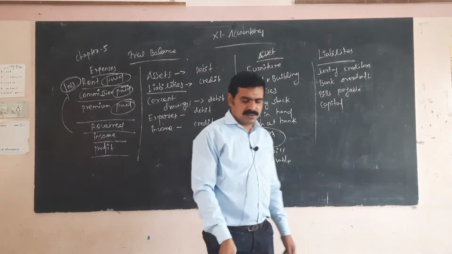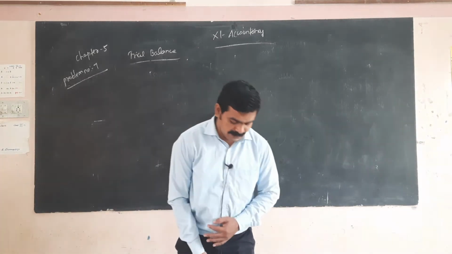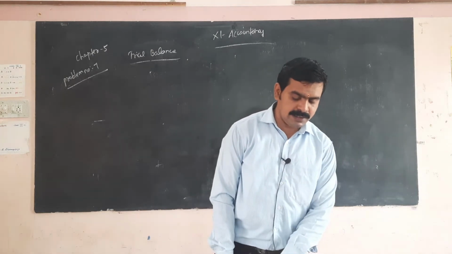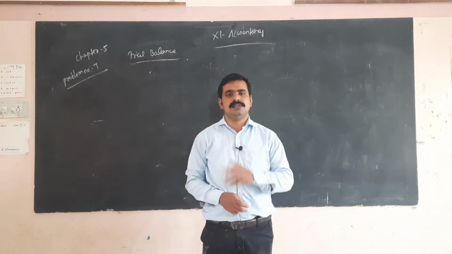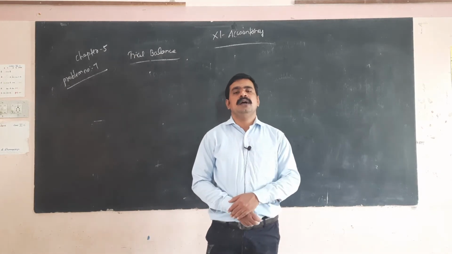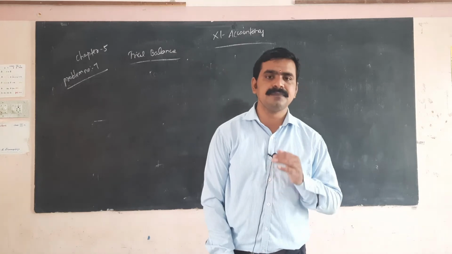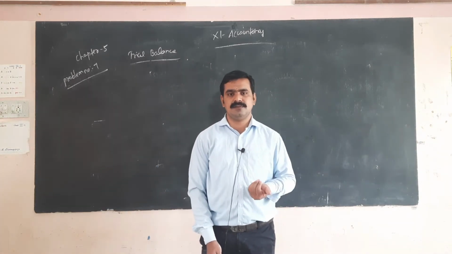Now I am going to calculate problem number 7. In problem number 7, what information is given? Rent and taxes. What do you mean by rent and taxes? Discount allowed is one of the expenses, as already told.